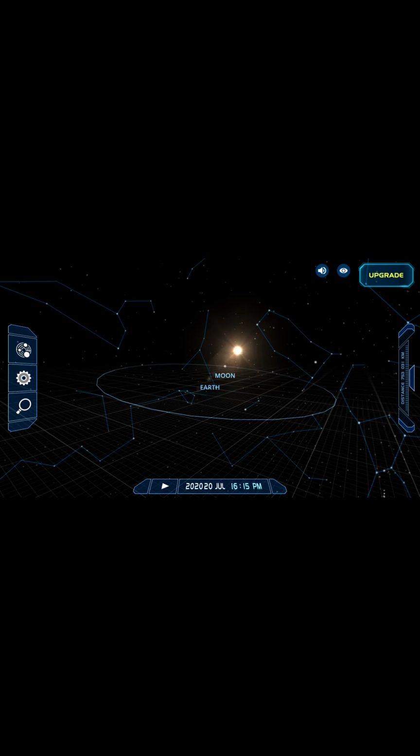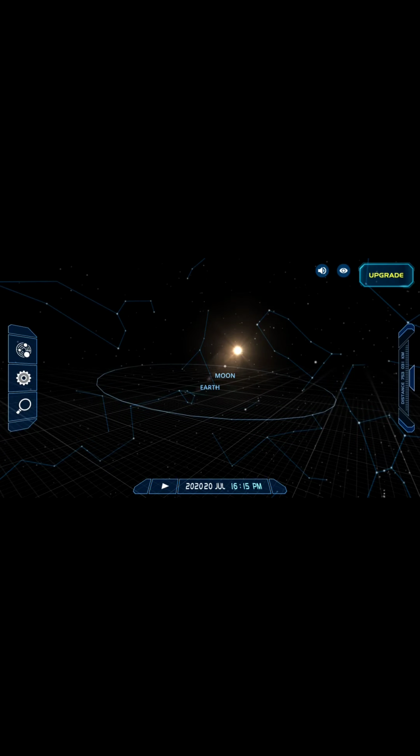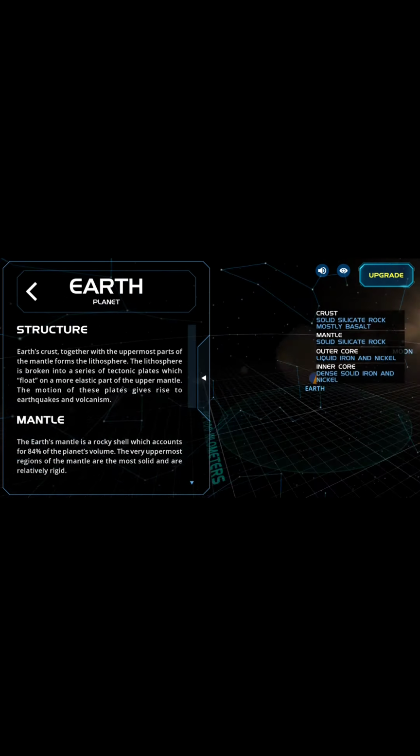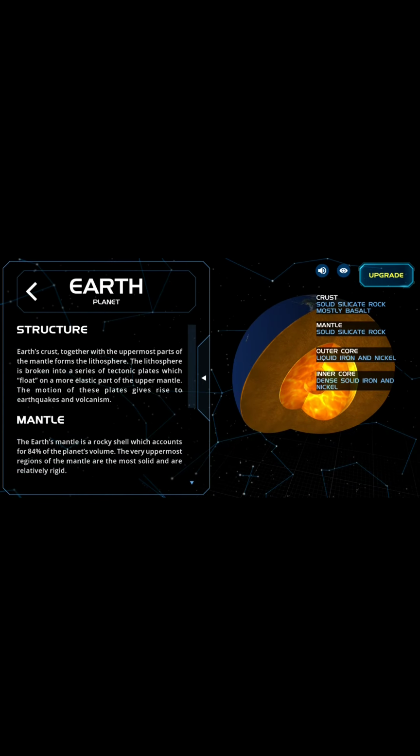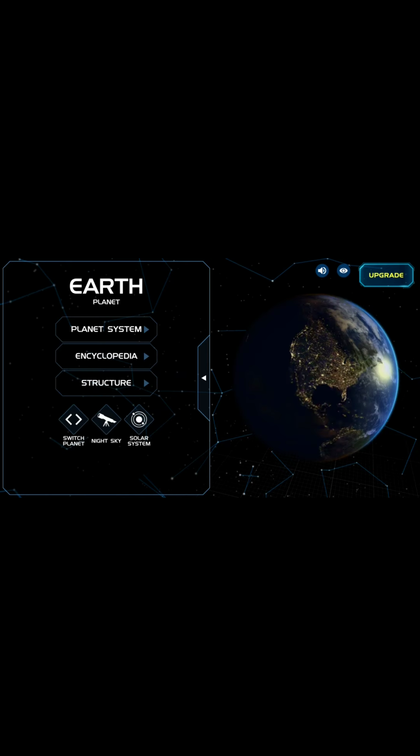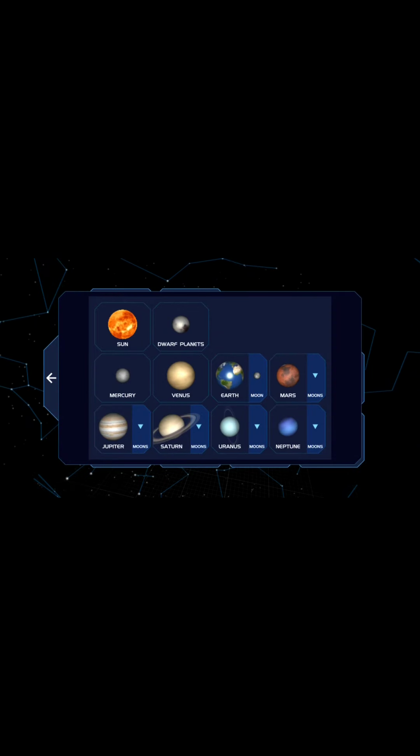Revolution causes changes of seasons. Now it is winter, and after winter there will come autumn, summer, all of that. Then we'll see about Earth's structure. Earth has four layers: crust, mantle, outer core, and inner core. I will explain this all later. First we'll see all planets. Earth has only one moon.